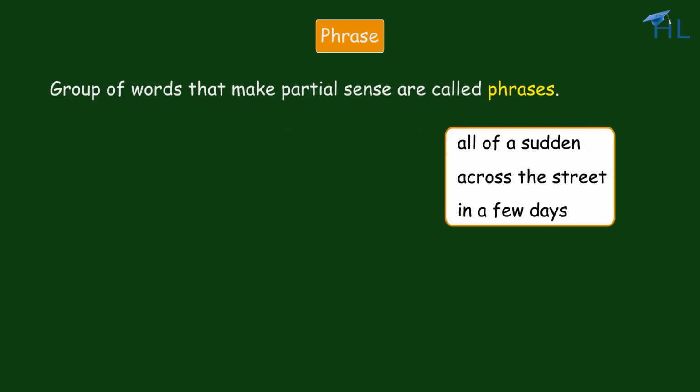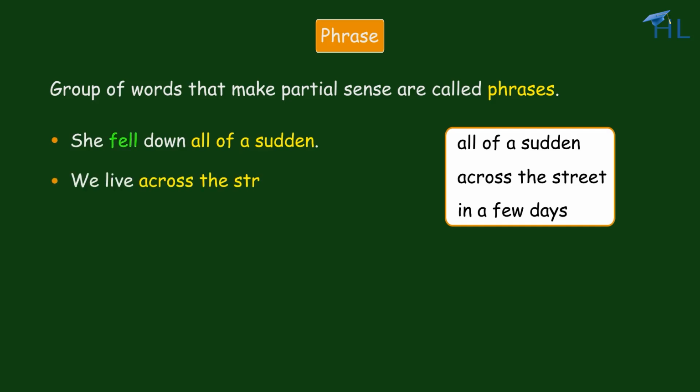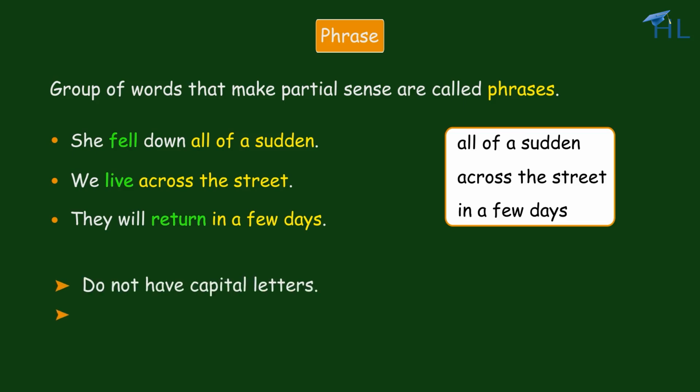For example, she fell down all of a sudden. We have added the verb fell. We live across the street. Here, the verb is live. They will return in a few days. Here, the verb is return. Also, note that the phrases do not have capital letters, do not have punctuation, and do not have a verb.